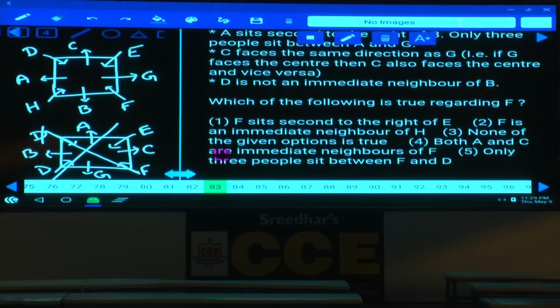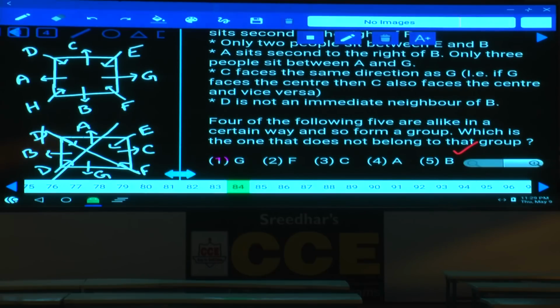Then, which of the following is true regarding F? F sits second to the right of E is false. F is an immediate neighbor of H, false. And A and C are immediate neighbors of F, false. Only 3 people between F and D, definitely true, choice 5. Done? 83, choice 5.